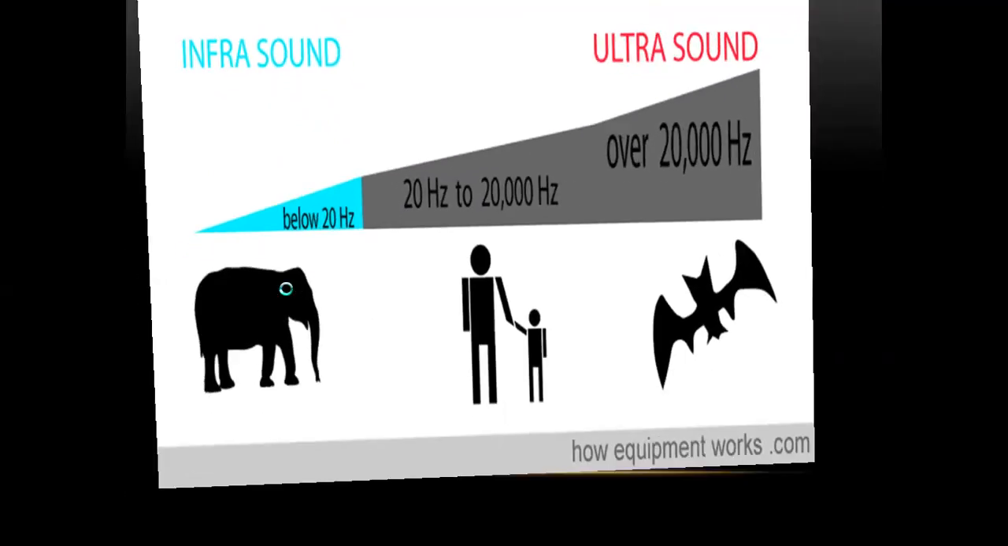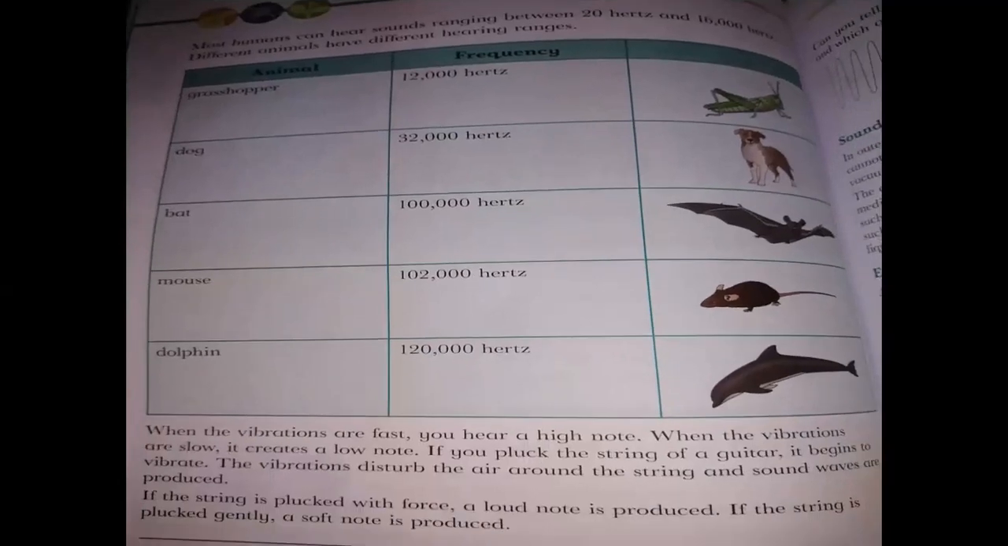When the vibrations are fast, you hear a high note, and when the vibrations are slow, it creates a low note. If you pluck the string of the guitar, it begins to vibrate. The vibration disturbs the air around the string and sound waves are produced. That's why we can hear the guitar string. If the string is plucked with force, a loud note is produced. If the string is plucked gently, a soft note is produced.